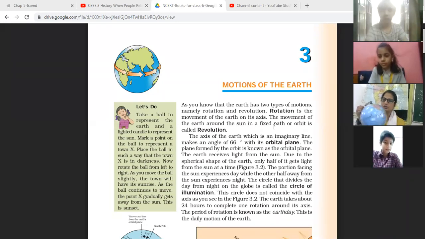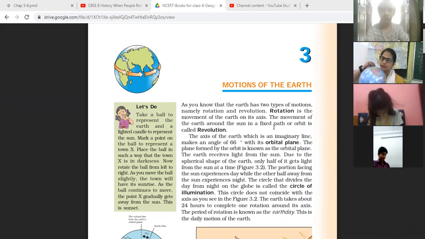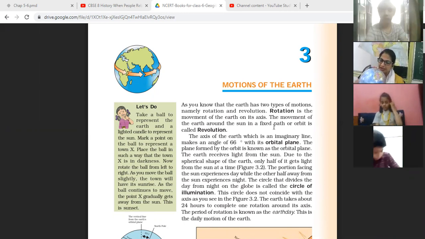Okay, the earth rotating on its axis is known as rotation. It takes 24 hours to complete one rotation. It causes day and night. The period of rotation is continuously going. So the period of rotation is known as Earth day.